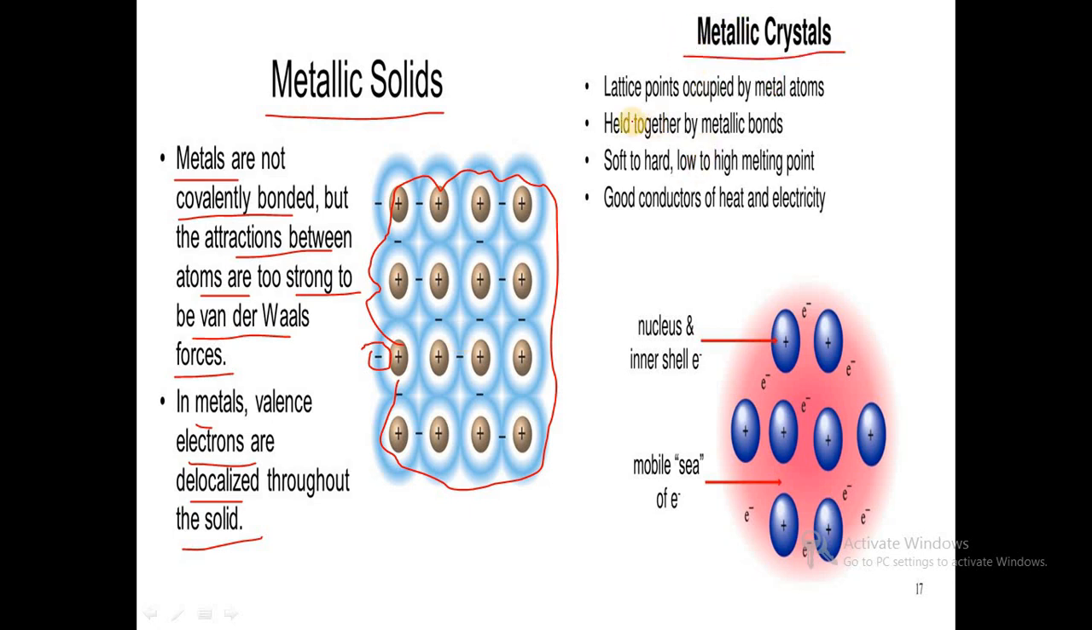In a metallic crystal, the lattice points, each corner, are occupied by metal atoms, held together by metallic bonds. They range from soft to hard, with low to high melting points. They are good conductors of heat and electricity. In metallic bonding, the nucleus and inner shell electrons, that is positively charged ions, are surrounded by a sea of electrons. So these are the free electrons in metal.